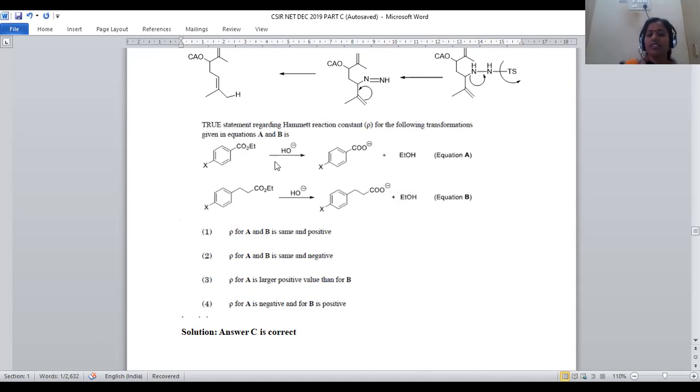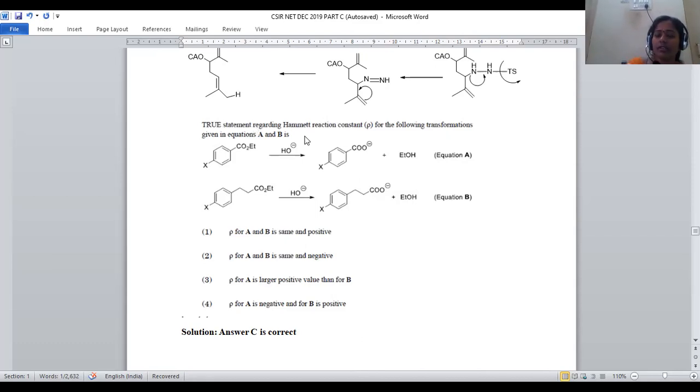Let us discuss the first sequence, where we take this para-substituted ester compound under alkaline conditions. There is formation of carboxylate, and along with this, one ethanol molecule is formed as a byproduct. In the second case, the same kind of base-catalyzed ester hydrolysis is carried out, and carboxylate will be generated.